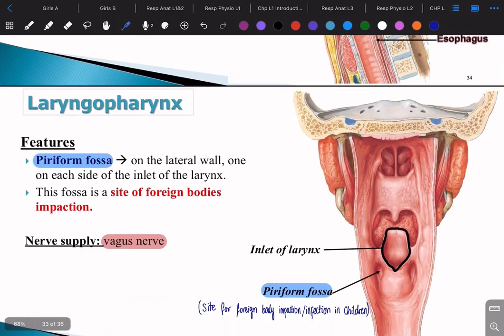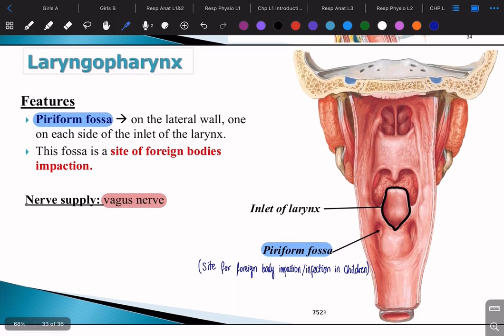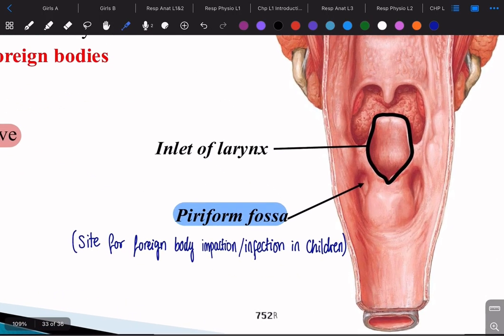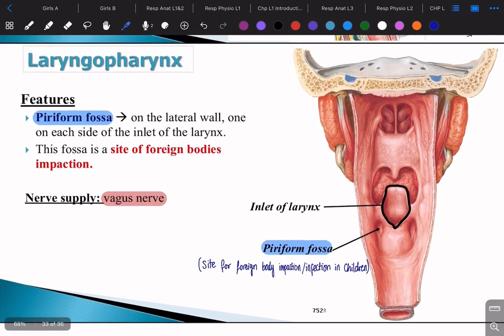So for the features we have the piriform fossa. What is the piriform fossa? The piriform fossa is a very important site where foreign bodies can get stuck or can stay in, especially for children, because children, you know, can eat anything from the floor or whatever, and the foreign bodies will enter their body, so they will look for a hiding spot. So the perfect spot for the foreign bodies is the piriform fossa. Why? Because it's like a small cave, a small pit. It will go and stay in the piriform fossa, okay? And then it will cause infections and so on.